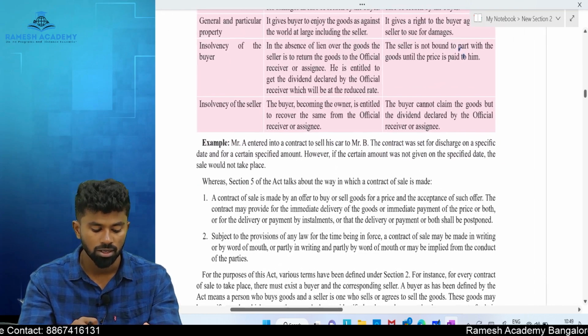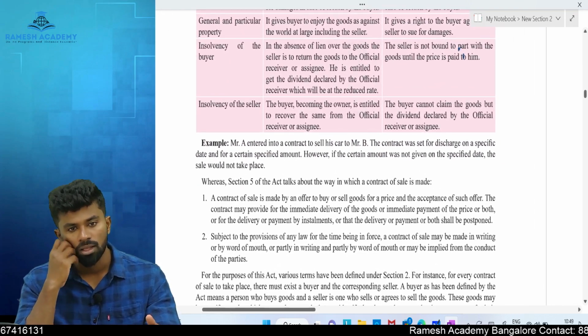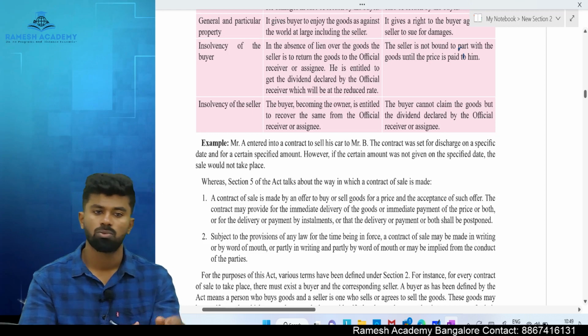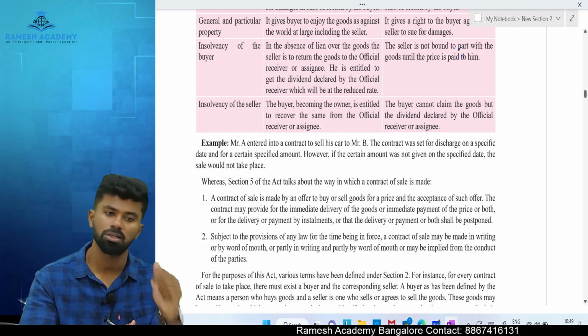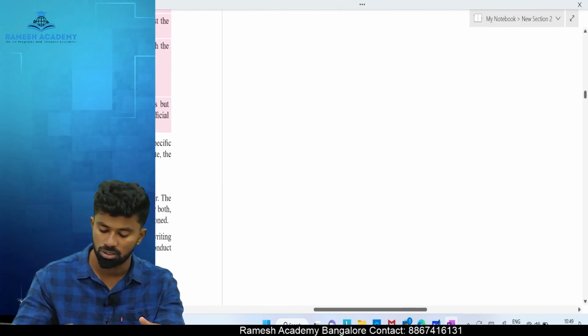Important last two concepts: insolvency of the buyer and insolvency of the seller. If the buyer becomes insolvent, what would happen? And if the seller becomes insolvent, what will happen? Listen carefully.